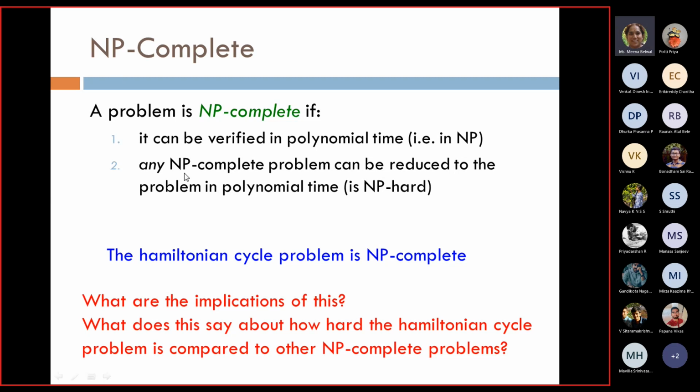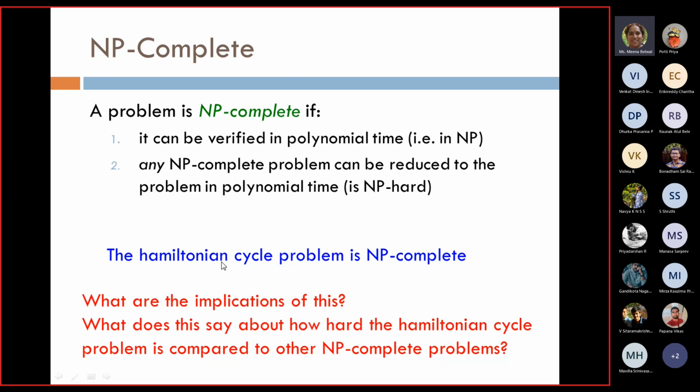That's what we say here. Any NP complete problem can be reduced to the problem in polynomial time. If so, that problem is known as NP hard. Then we define the term NP complete. We say that a problem is NP complete, or belongs to the NP complete problem set, if it satisfies these two properties. What is the first property? That the problem is NP, which means it is verifiable in polynomial time. The second property is that the problem is NP hard. Then you say that it's an NP complete problem.